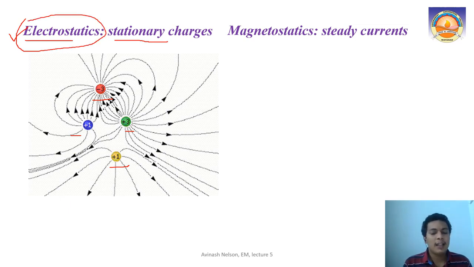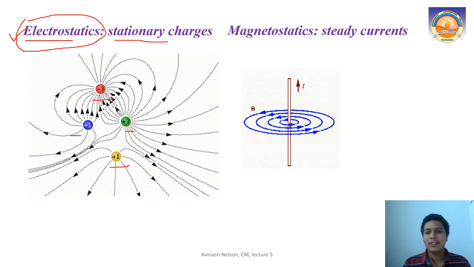Now when we came to magnetostatics, we need a steady current. Steady current means the flow of charges at a uniform velocity, that is, charges flowing at the same velocity. That is magnetostatics.